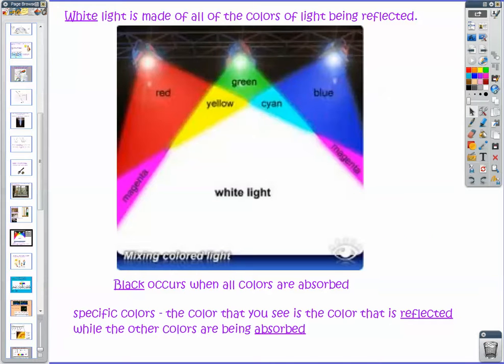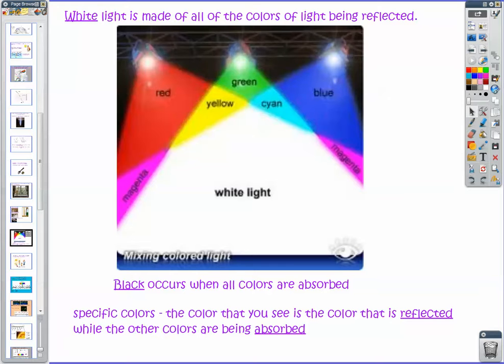So when we talk about light passing through things, or just light in general, it's important that we understand that when light is coming to us from a light source, white light is the result of all the different colors of light reaching your eye together. So if light from a lamp overhead hits a white piece of paper, all the different wavelengths bounce off of that piece of paper and reach your eye. And that's what you see as being white.